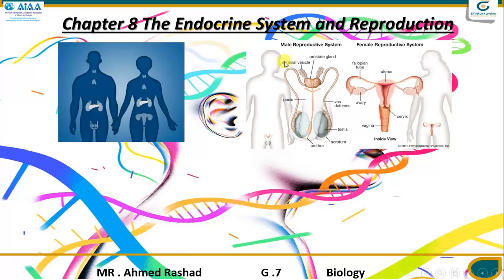The reproductive system is responsible for transferring the genetic material to the different generations, and it works through the sexual processes or sexual reproduction in the human body. We have two kinds of reproductive system, male and female reproductive system, and inshallah we will talk about that in the next session.